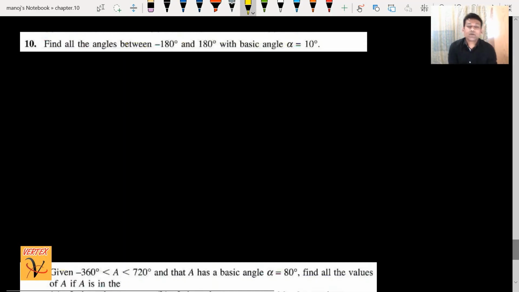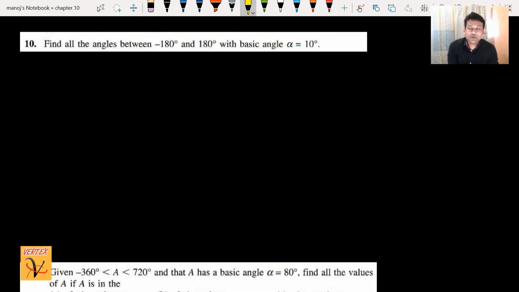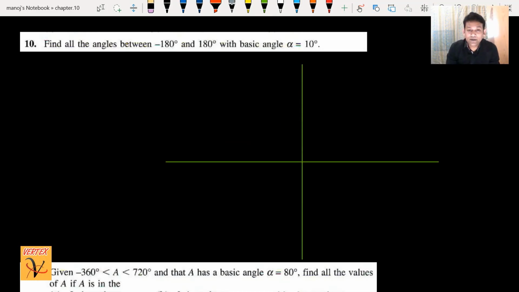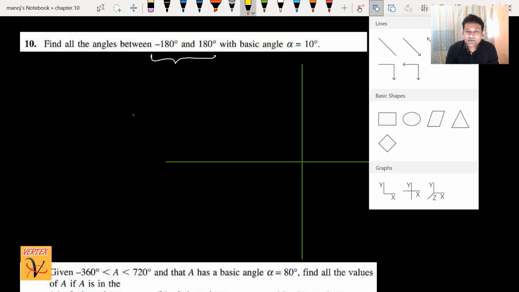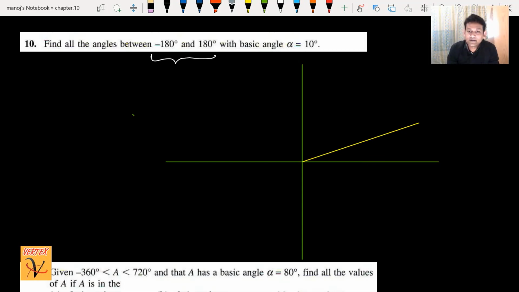Okay, this type of question is very important when you finish the whole Add Maths book and move to past paper questions. But this type of question is not easy, like when we also have negative angles, but I will try my best to explain. Okay, let's see. Find all the angles between minus 180 and 180. There is a method I would like to use here, with the basic angle of 10 degrees. First of all, I am drawing the basic angle in all quadrants, 10 degrees.